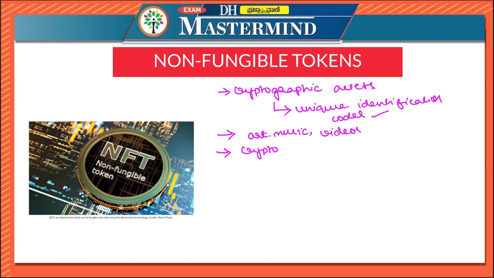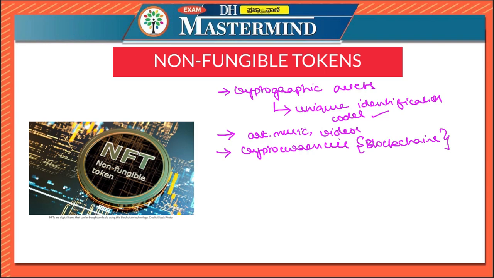So the technology that is used in cryptocurrencies is also used in non-fungible tokens. Please remember, NFTs are also based on blockchain technology like that of cryptocurrencies. They are bought and sold online frequently with cryptocurrencies.